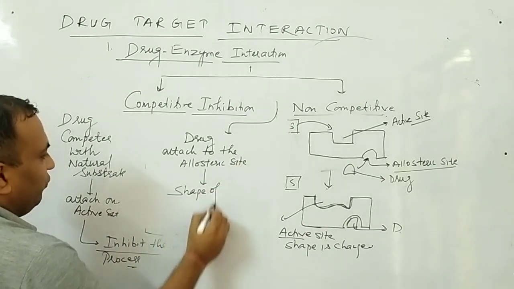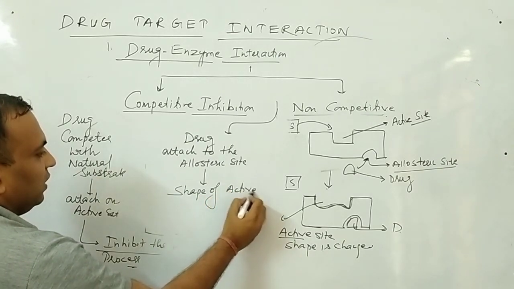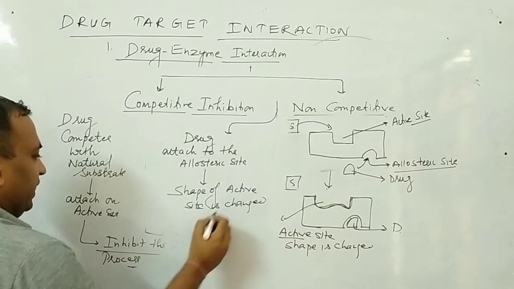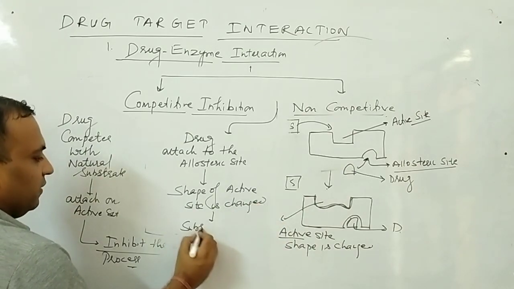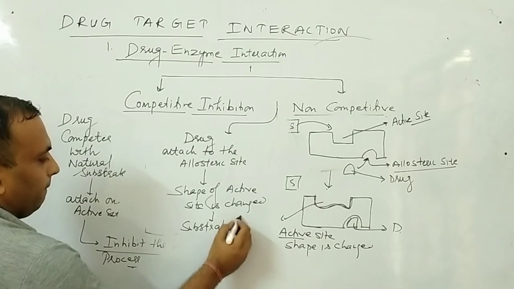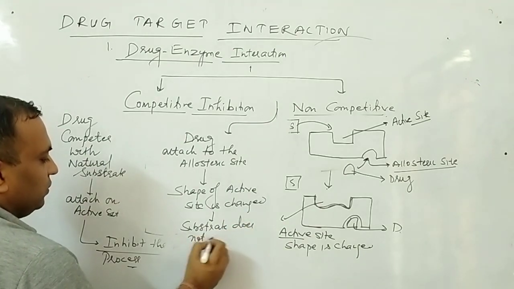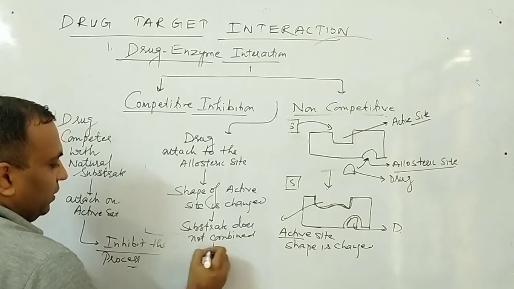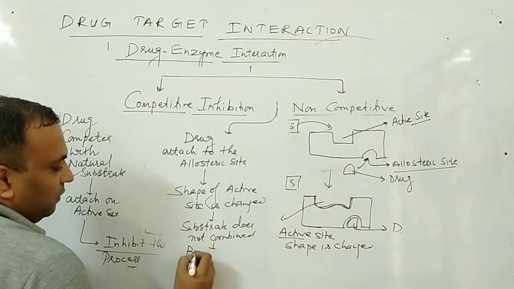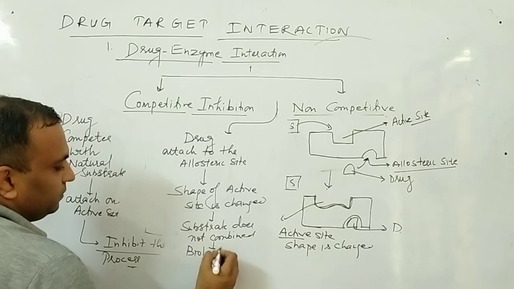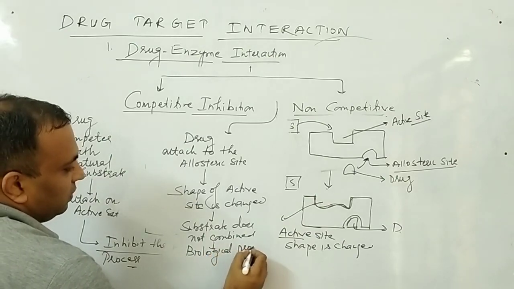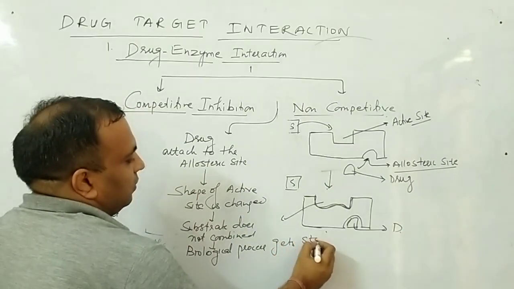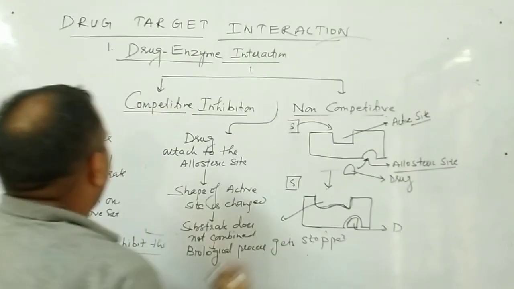The shape of the active site is changed and the substrate does not combine. Clear? The substrate does not combine, due to which the biological process gets stopped.